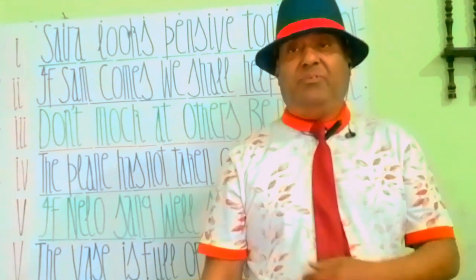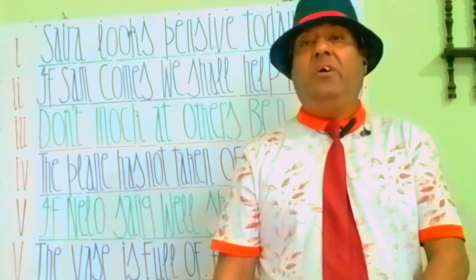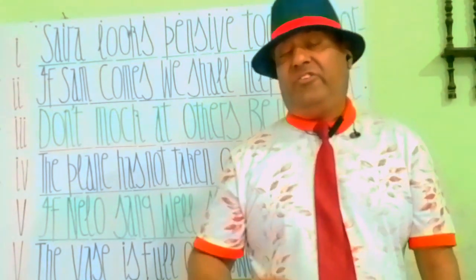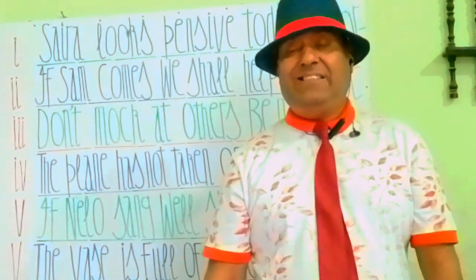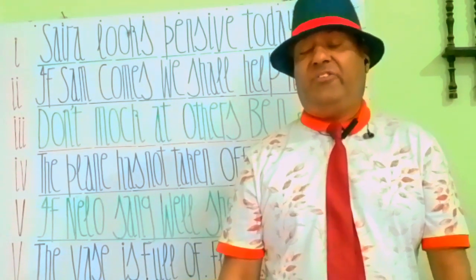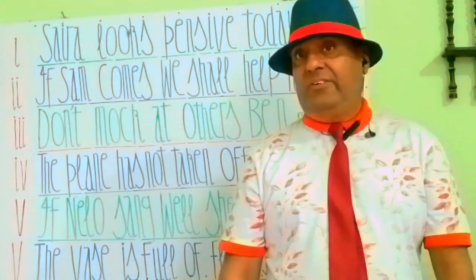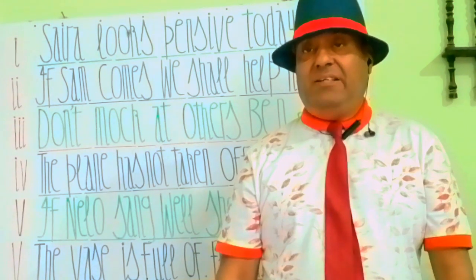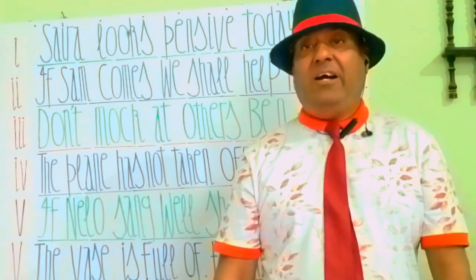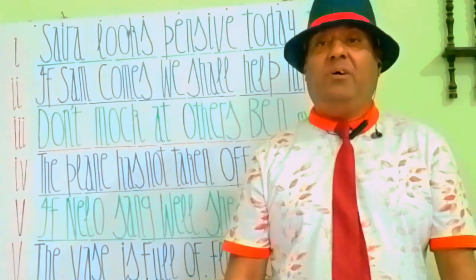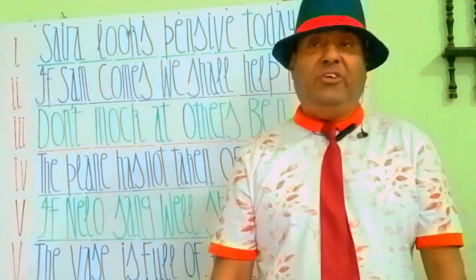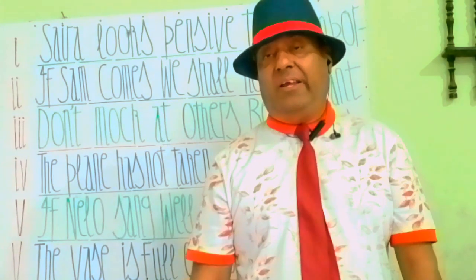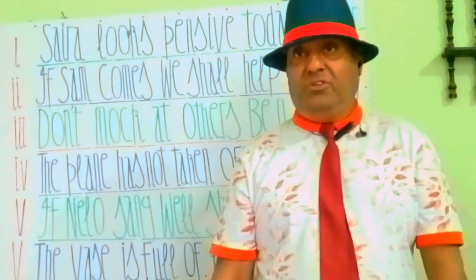In Urdu, both of the statements are in future indefinite. But when we translate it into English, by rules and conditions that apply, the first part is translated in present definite and the second part is translated in future indefinite. In another case, we can also translate both parts of this sentence in future. If Sam will come, अगर Sam आएगा, we shall help him. हम उसकी मदद करेंगे. So if shows the condition.